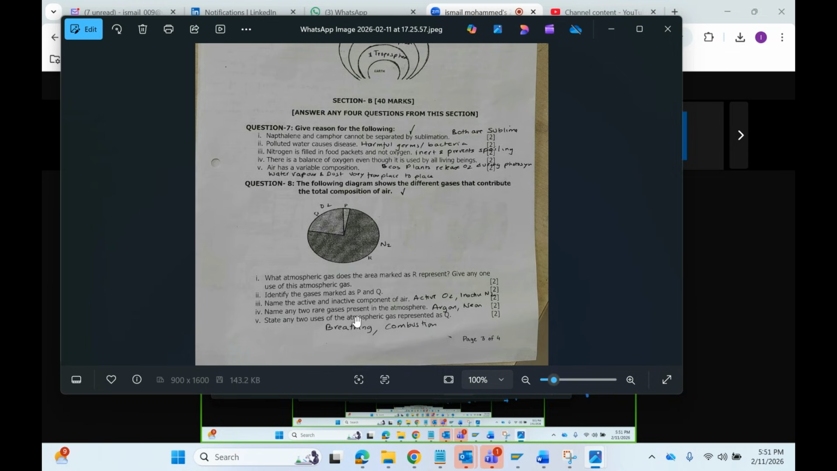Next one. Name the active and inactive. Active is O2, inactive is N2. Name any two rare gases present in it: argon, neon. You can also say xenon, radon, krypton.